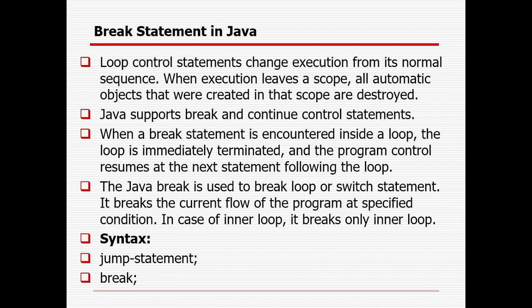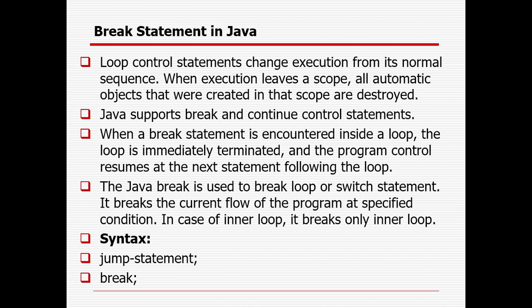Then I am using this loop, but sometimes I need to control the loop. Okay, then how can I control it? A loop control statement changes execution from its normal sequence. When execution leaves a scope, automatic objects that were created in that scope are destroyed. Java supports break and continue control statements.